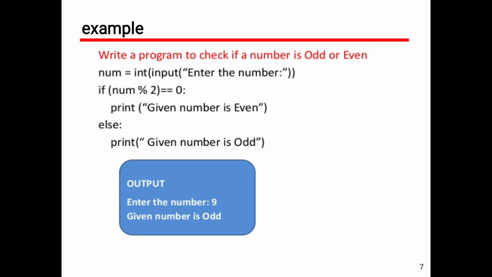So please remember this one. Here print is the function, if and else are the keywords, and number is the variable of the Python, and number percentage 2 double equal to 0 is nothing but the condition.